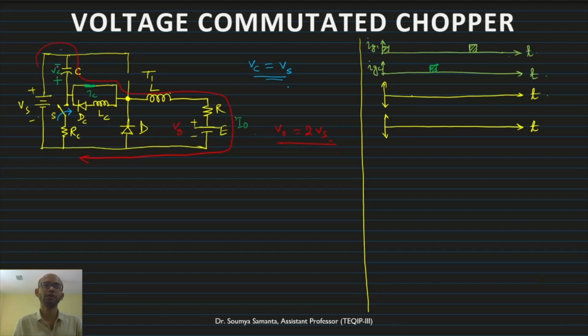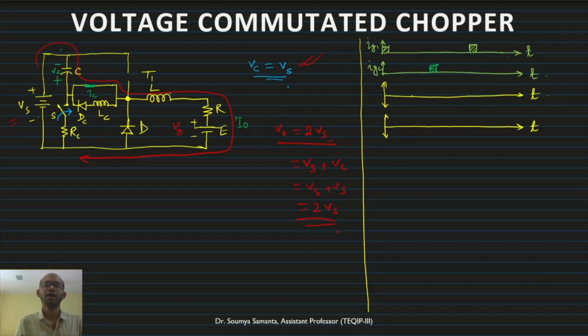Why? Because now Vs is originally present and the voltage across the capacitor is also maximum. It is held up to the Vs voltage. So Vs plus Vc will be the voltage. So instantaneously this will be Vs plus Vs, so it will be twice of Vs. This will be the output voltage. So twice the supply voltage appears across this one.